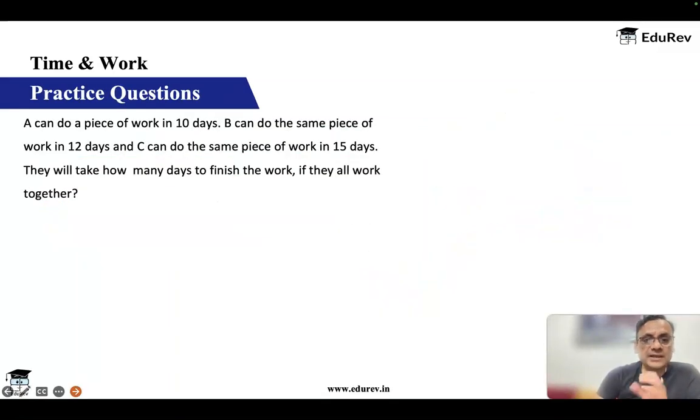Let's take a slightly bigger example through this. So we have now C also. Let's solve this using the LCM method first, and then we will solve it using a regular method also. So A, B, C, they all work together.